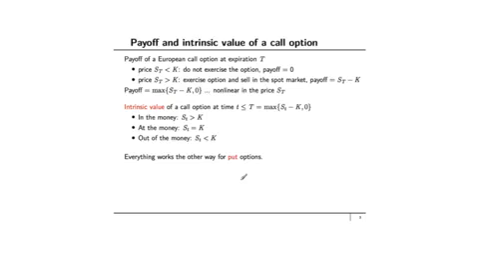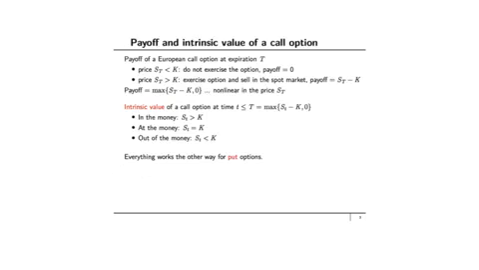The intrinsic value of a call option at some time little t less than or equal to expiration capital T is simply defined as the maximum of the spot price S_t minus K and 0. We say that the call option is in the money if the spot price is greater than the exercise price capital K. It's at the money if the spot price is equal to K, and it's out of the money if the spot price is less than capital K.